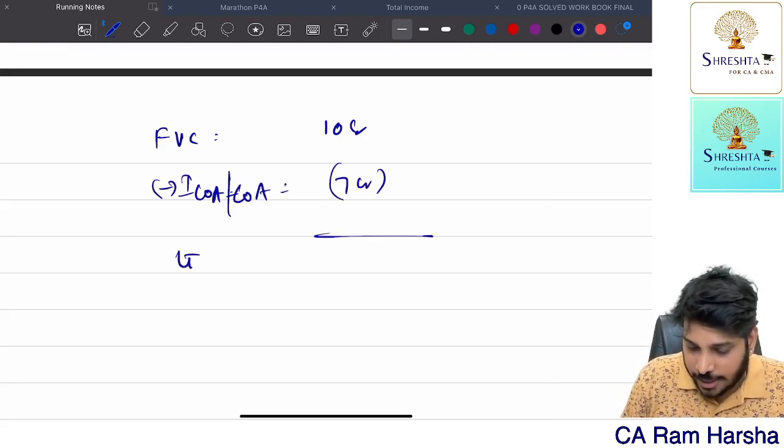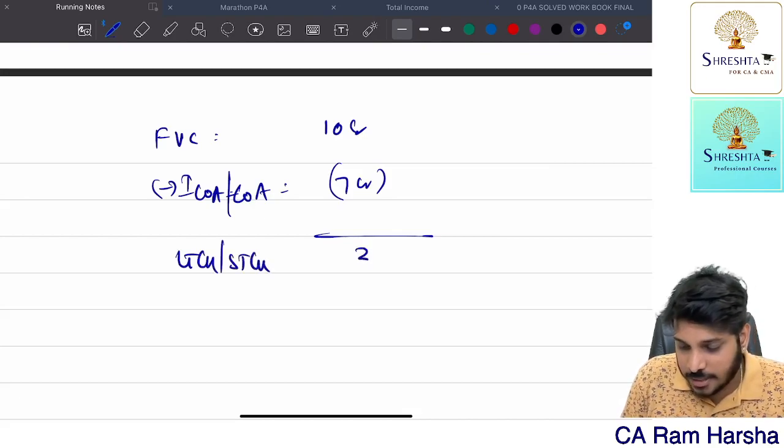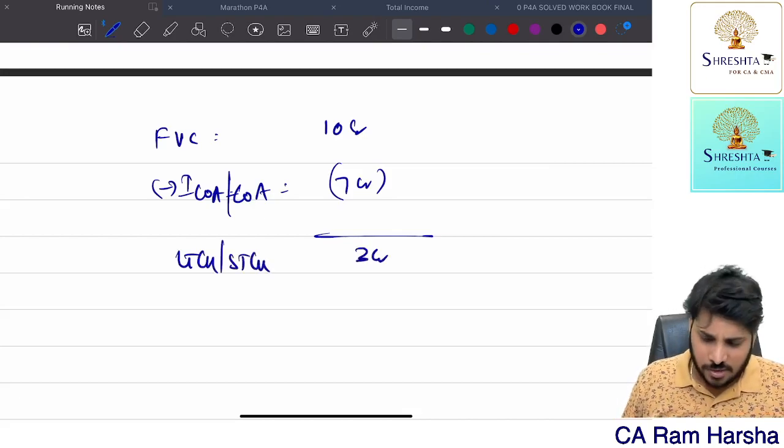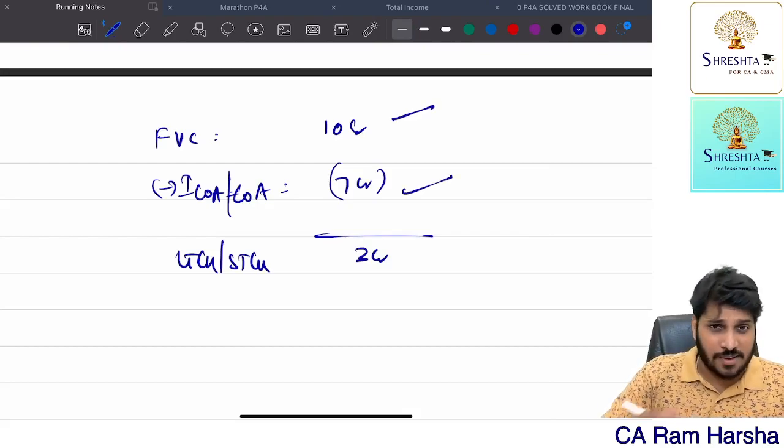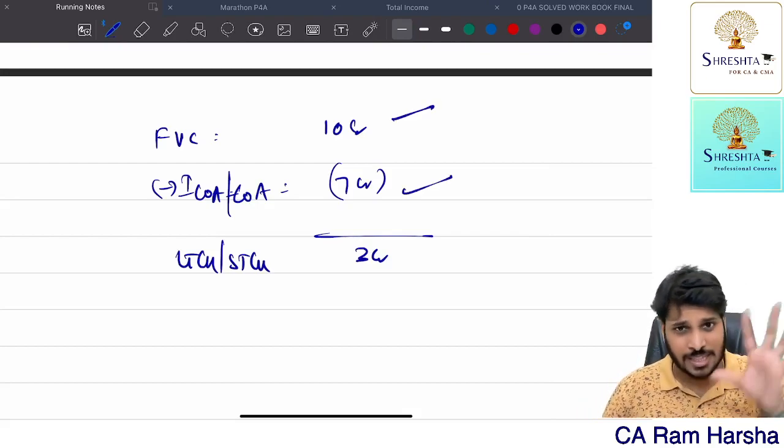So what is the capital gain? Long-term capital gain or short-term capital gain? Some 3 crore. Now, this is how you compute the gain. So how to compute this consideration? How to compute this cost? Everything is what we are discussing all these hours.